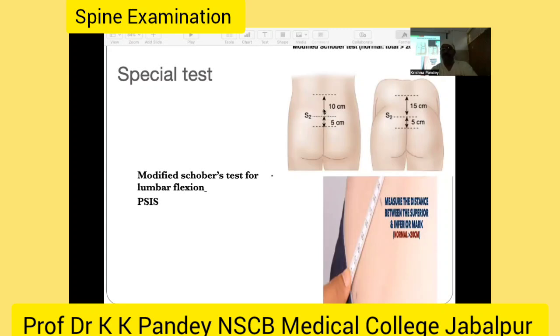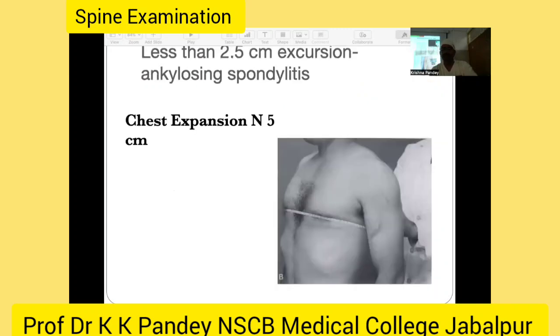We mark both PSIS and join the line, and we mark 5 centimeters down and 10 centimeters above, and we ask the patient to bend forward. If this 15 centimeters increases to more than 20 centimeters, then this is normal lumbar flexion. That may be limited in cases of ankylosing spondylitis, lumbar disc prolapse, and lumbar canal stenosis.